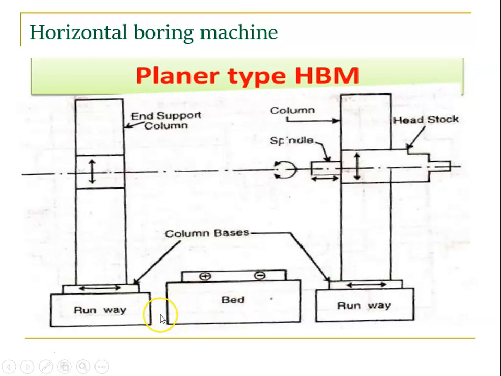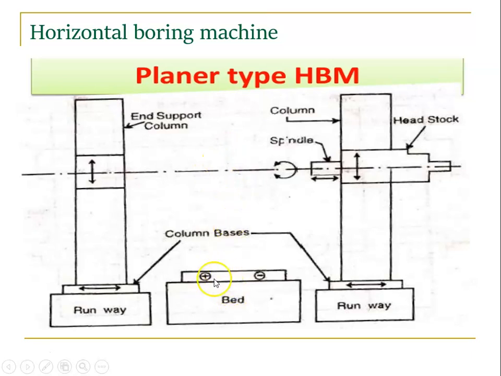So we have a bed, two runways, and two columns. One is a headstock supporting column, the other is an end supporting column. The headstock supporting column carries the headstock, spindle, and quill. The end supporting column carries the bearing block. To the spindle we connect the boring bar and boring cutter. The cutter is connected at any required length.